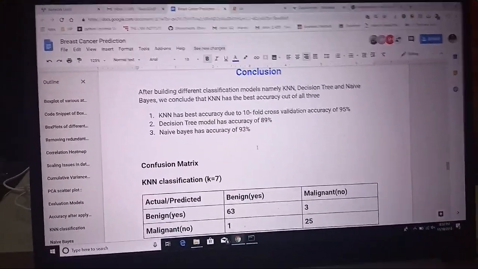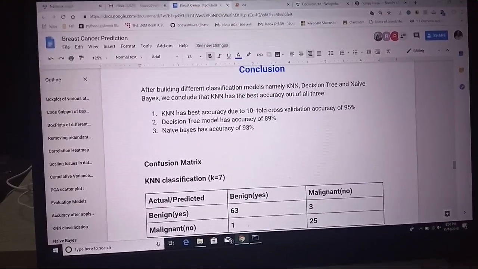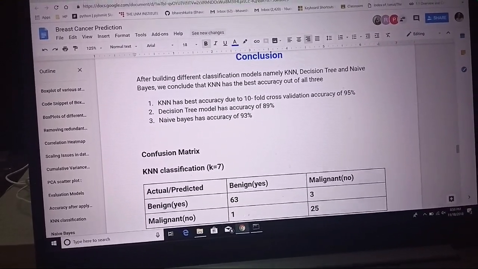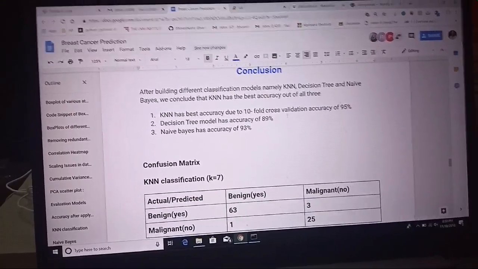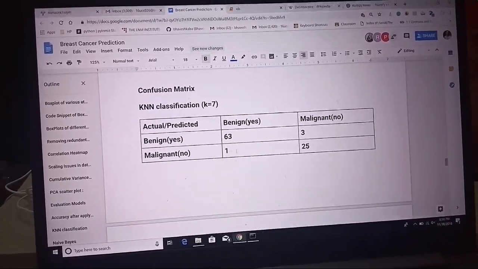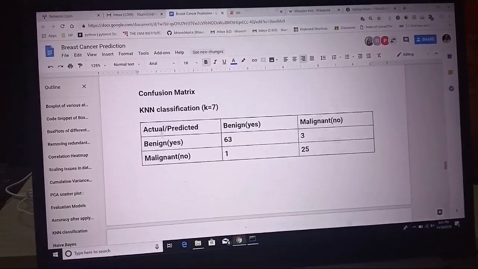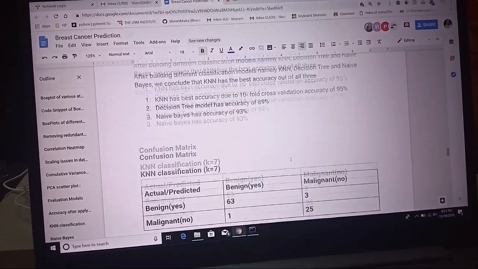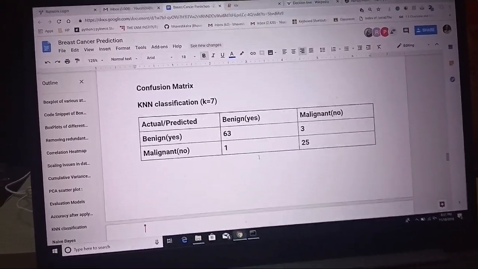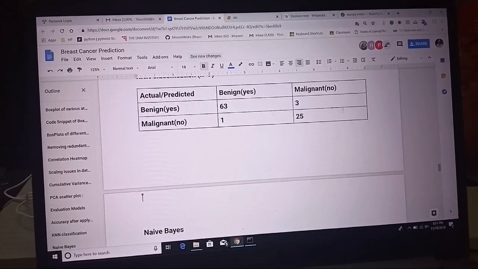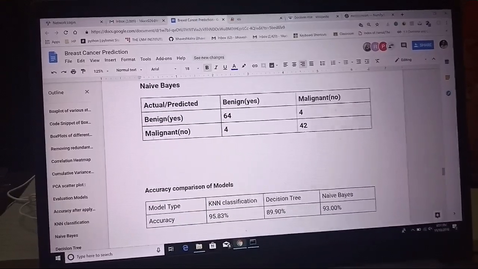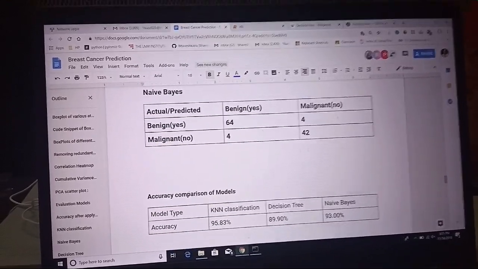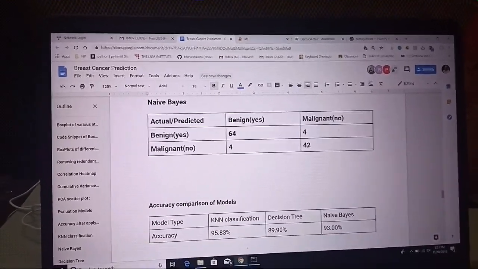So we come to the conclusion. In conclusion, after building different classification models, namely KNN, decision tree, and naive Bayes, we conclude that KNN has the best accuracy out of all three. And this is the confusion matrix of KNN for benign and malignant, as we have seen. This is the confusion matrix of naive Bayes, for benign and malignant.